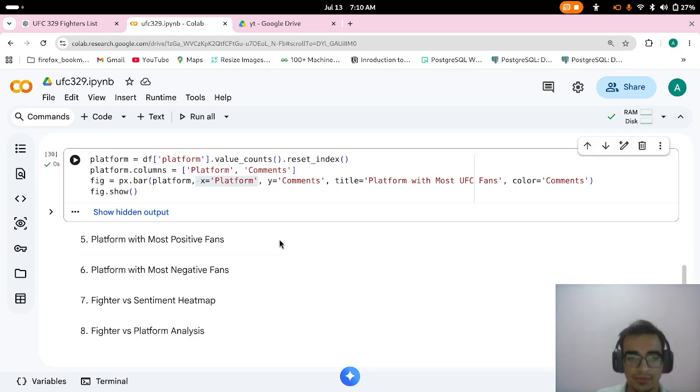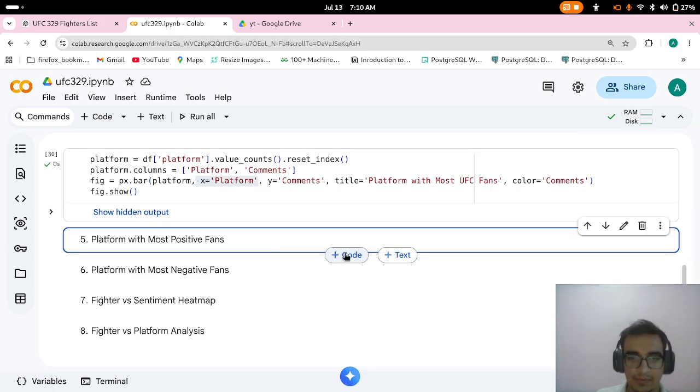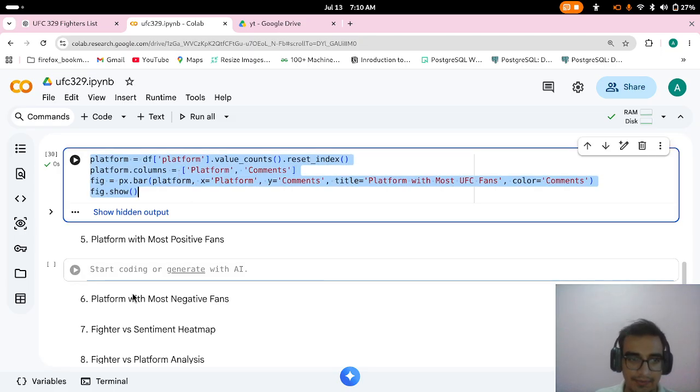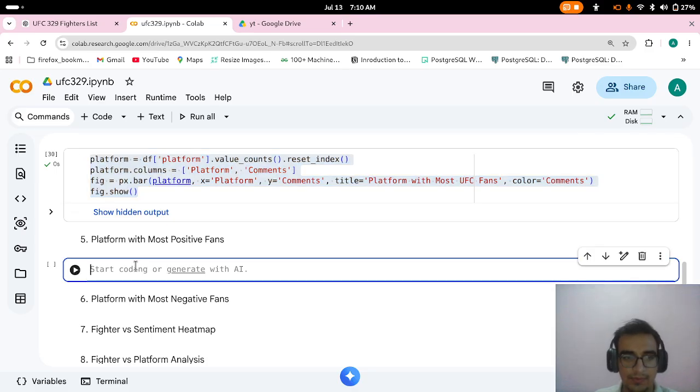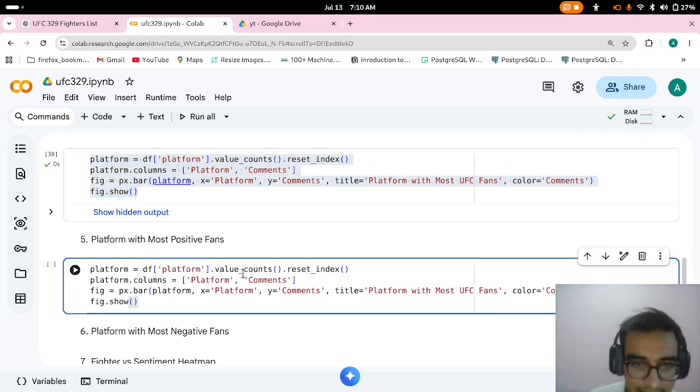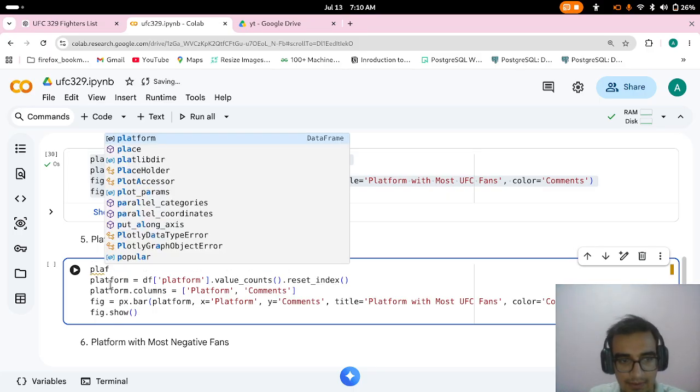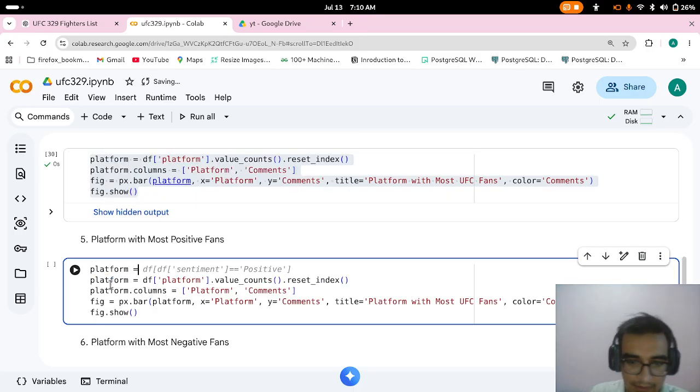Platform with most positive fans. I have already found the platform, now how to find the platform with the most positive fans? You can simply do it here in the code. We will do platform equal to df sentiment, where the data frame sentiments are positive.